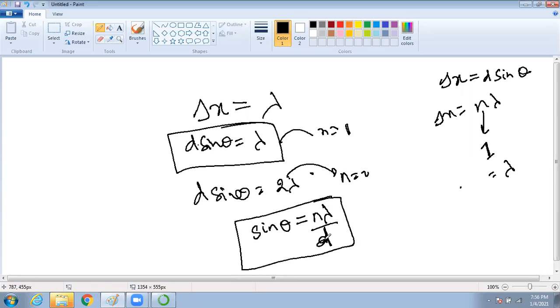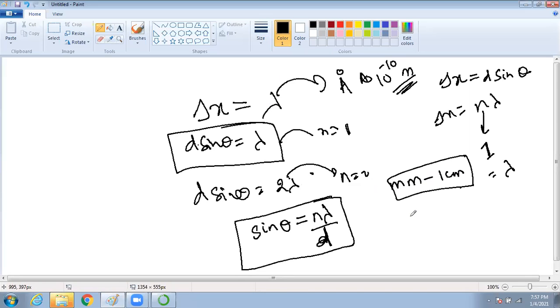Now we will do a small assumption. Remember, what is lambda? What is the order of lambda? Any unit? It will be in angstrom, in 10 to the power minus 10 meter, because the wavelength of light is very, very small. But what will be the order of d? The distance between the two slits will be of the order of a millimeter, or maybe a millimeter to 1 centimeter. So I say your d is very, very larger than lambda.